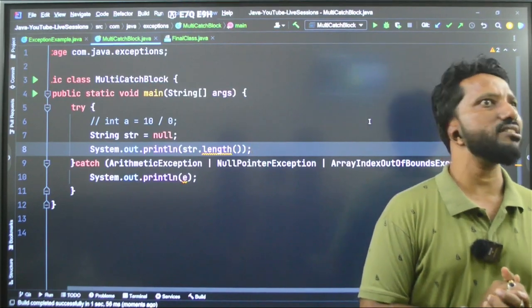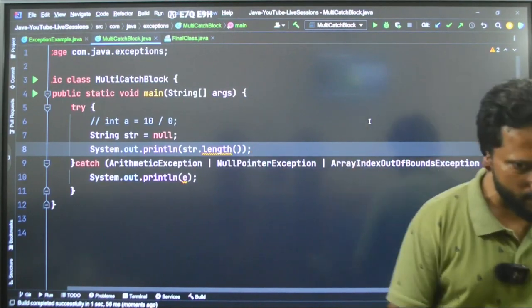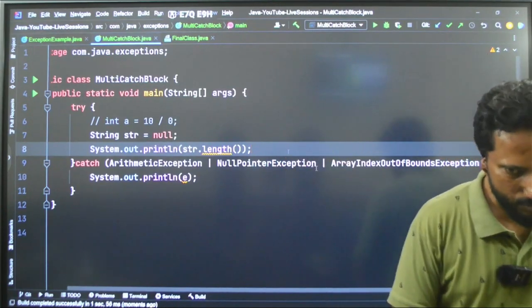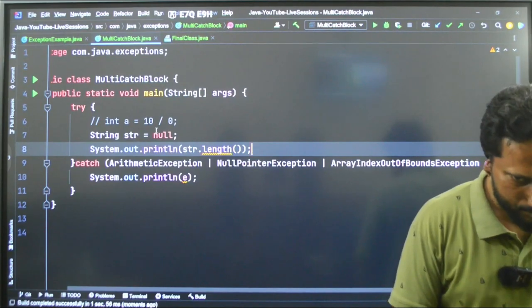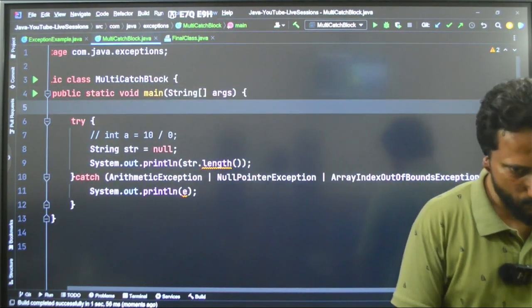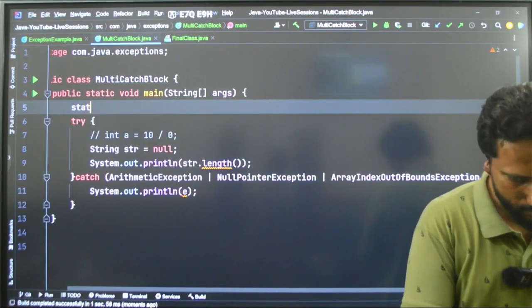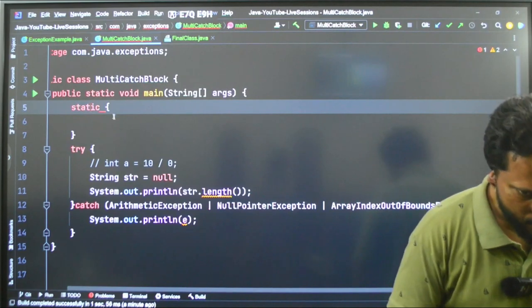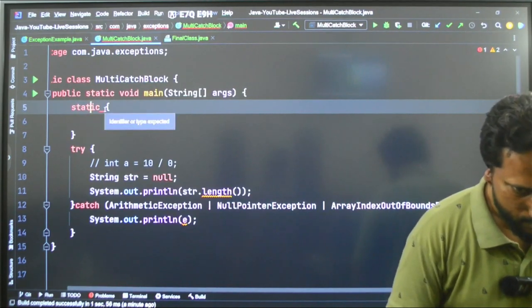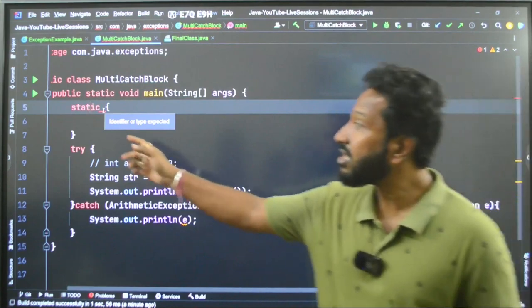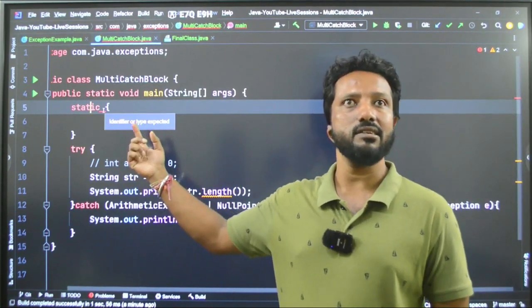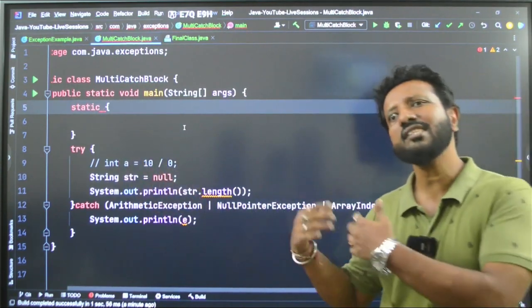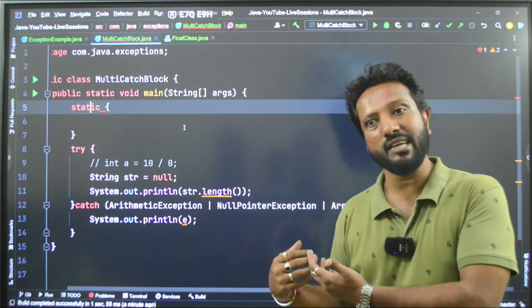Let us try to do this. Good question, let us try to do this. I will show you something so that you can understand about that. Let us write a static block, as you said, here. See the thing that it says. It says identifier expected. What does that mean? That means the main method is already static. Inside that we should not be writing anything like that.